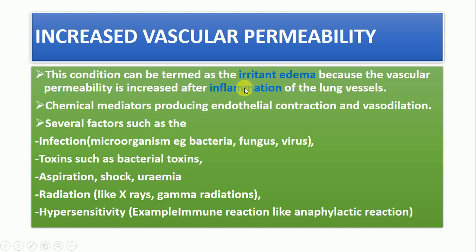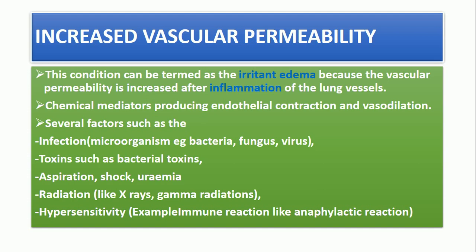It means there will be inflammation of the lung vessels, and then after the inflammation of these lung vessels, there will be fluid that will go out of the lung vessel and then build up within the interstitial parts of the lungs, even in the alveolus, which will cause alveolar destruction, and then will cause the alveolar edema.